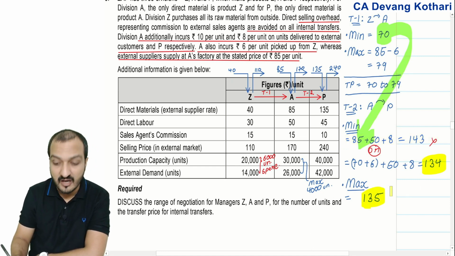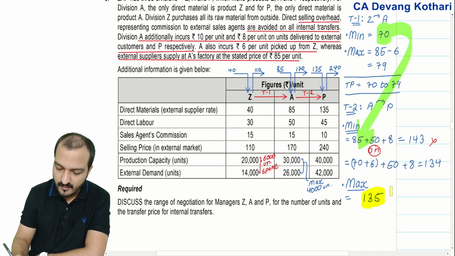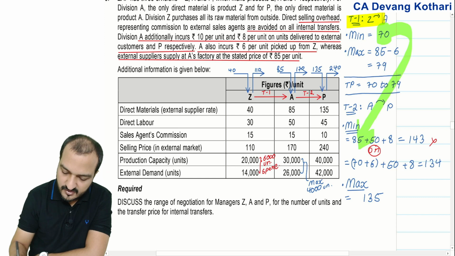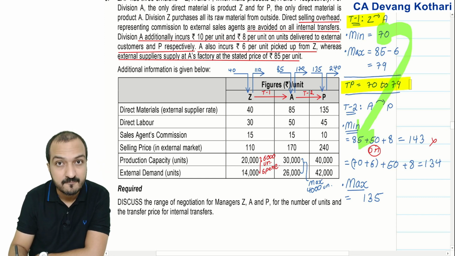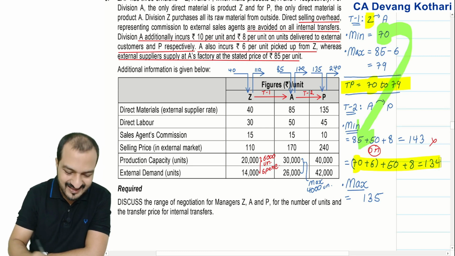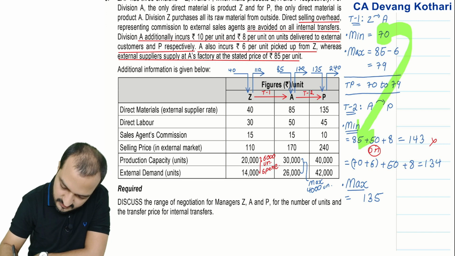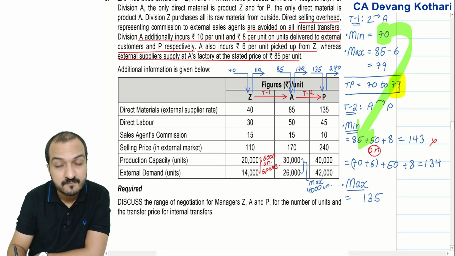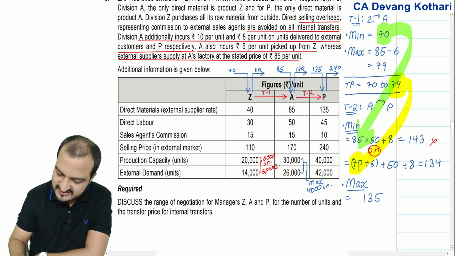In fact, now you also notice that in case of my transfer 1, the range is 70 to 79. If Z will charge 70, then A wants minimum 134. If Z is charging 79, then A will want 79 plus 6 plus 50 plus 8.